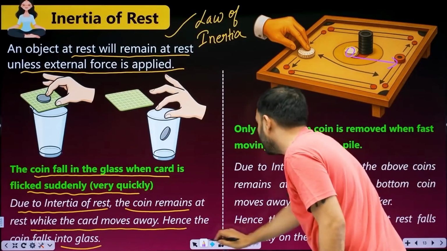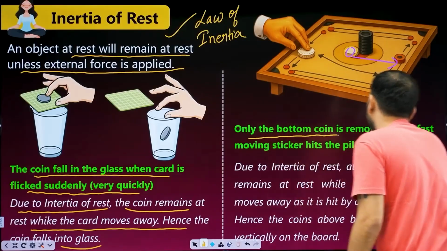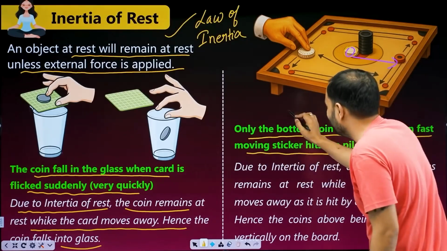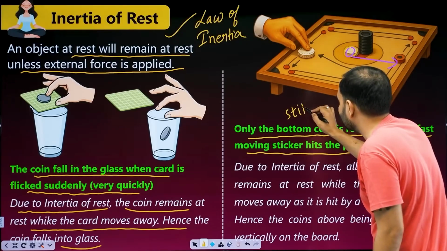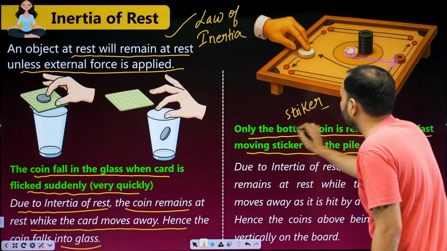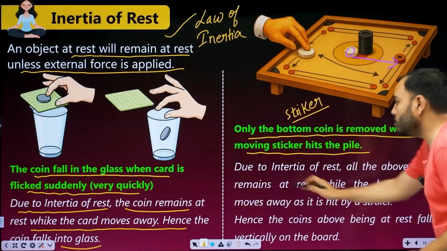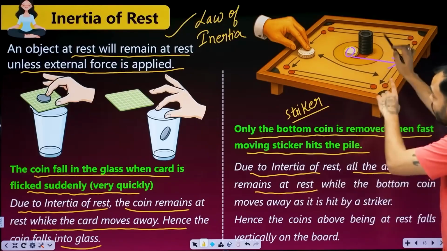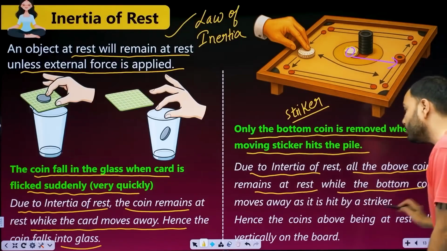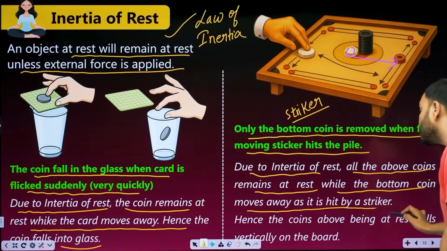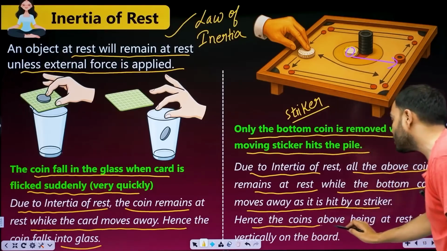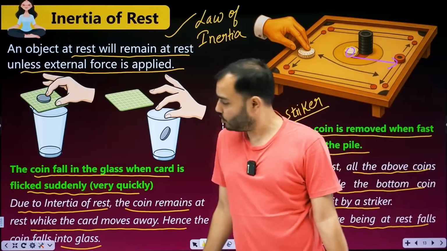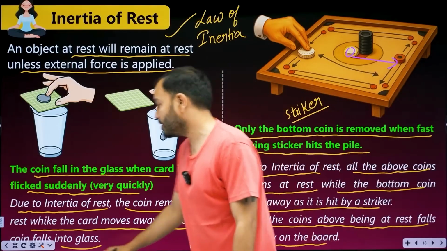Same concept. Only the bottom coin is removed when a fast moving striker, not sticker, striker, yes, striker, hits the pile. Due to inertia of rest, all the coins above remain at rest. They said, we are not moving. While the bottom coin moves away as it is hit by our striker, the coins above, being at rest, fall vertically on the board. They were all at rest, the bottom coin got knocked out, and they fall down.